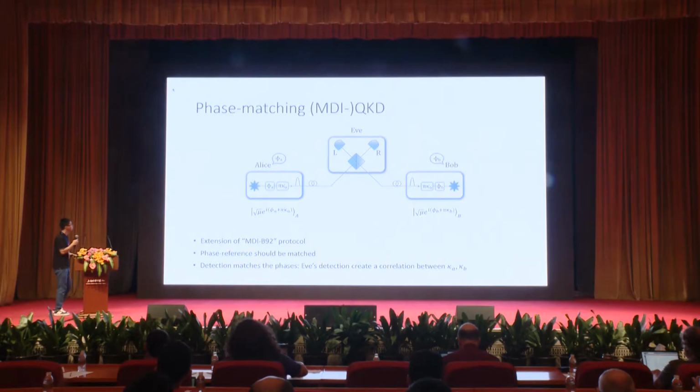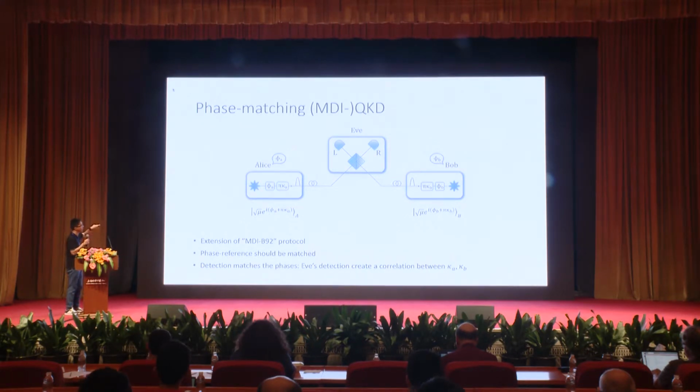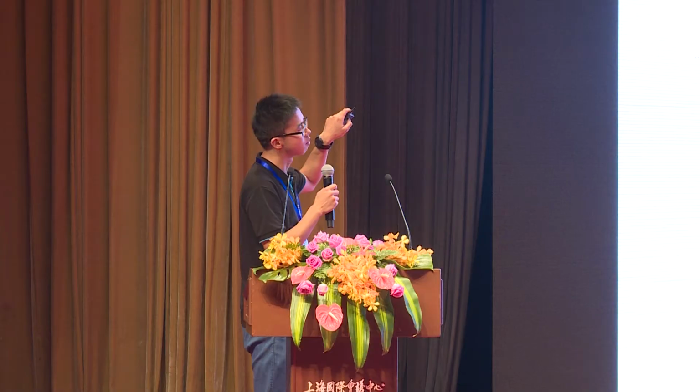The name phase matching is a variant of phase encoding. With the name phase matching, we want to catch two key points of this kind of protocol. The phase matching means that the phase references of Alice and Bob should match in this type of protocol.